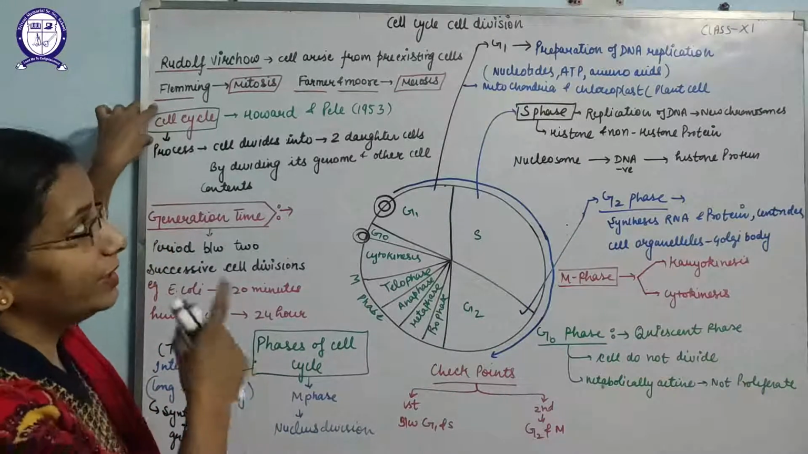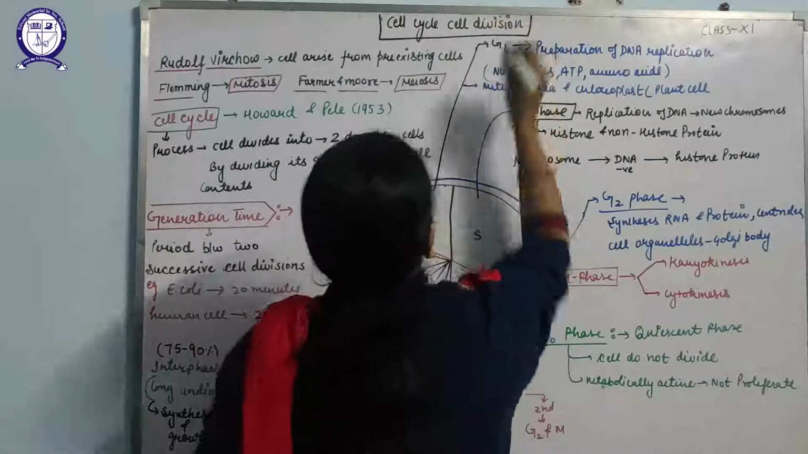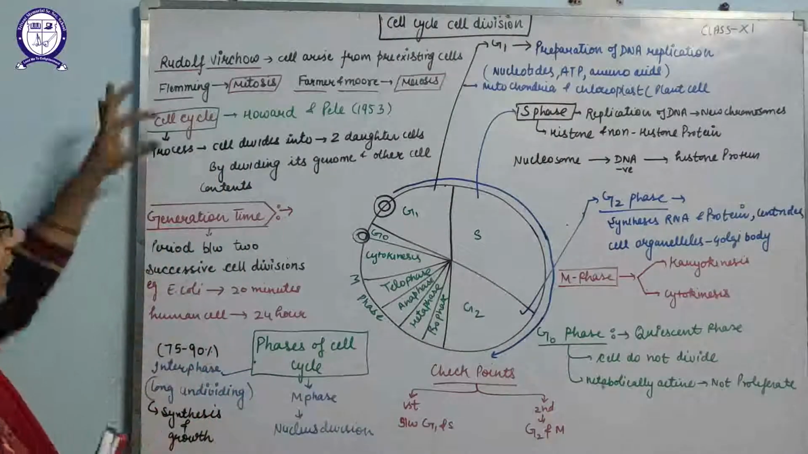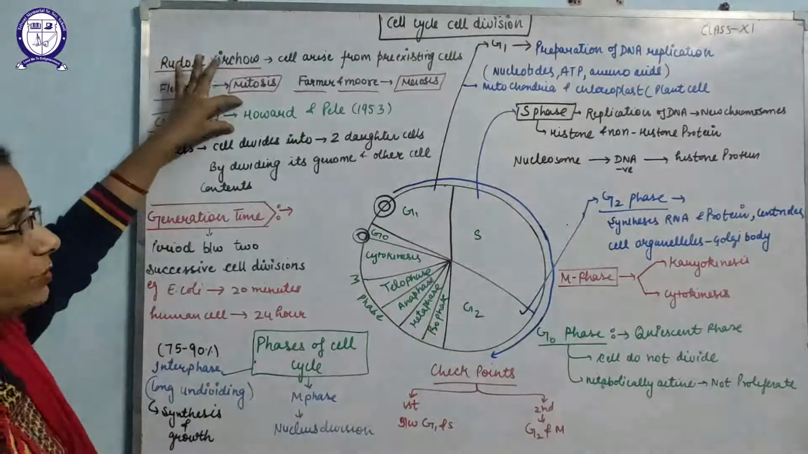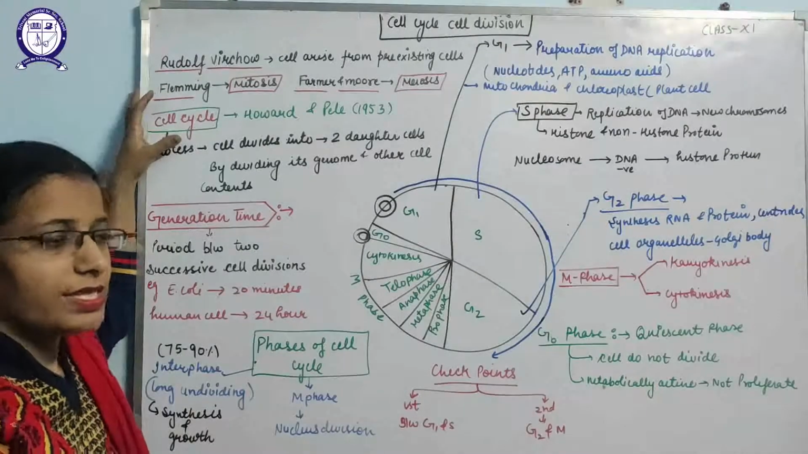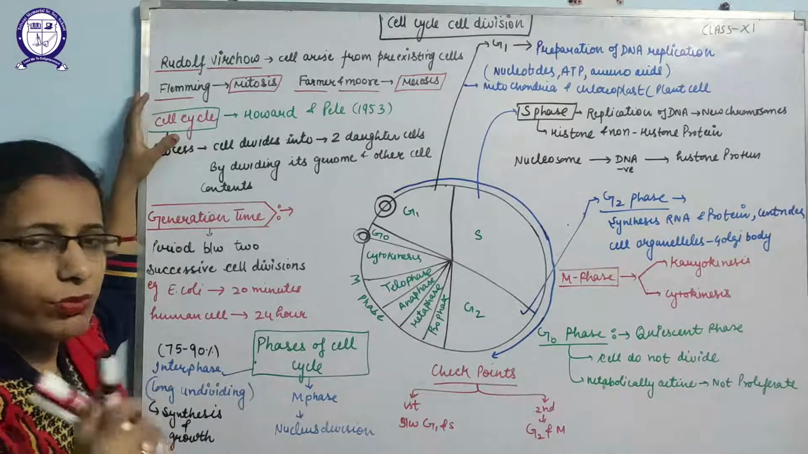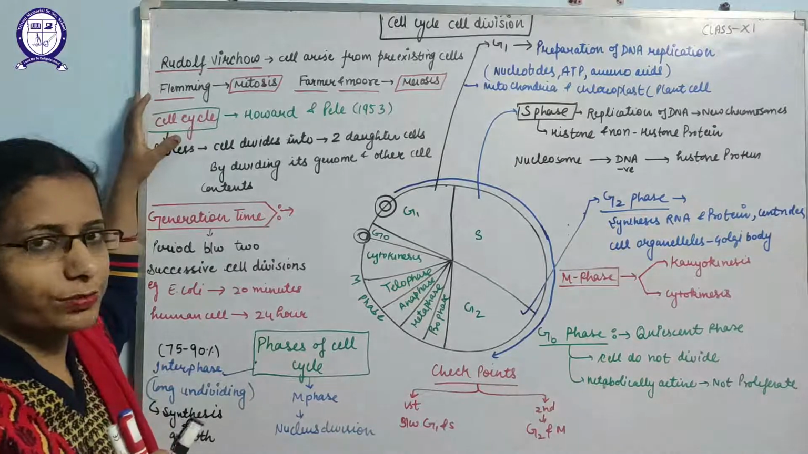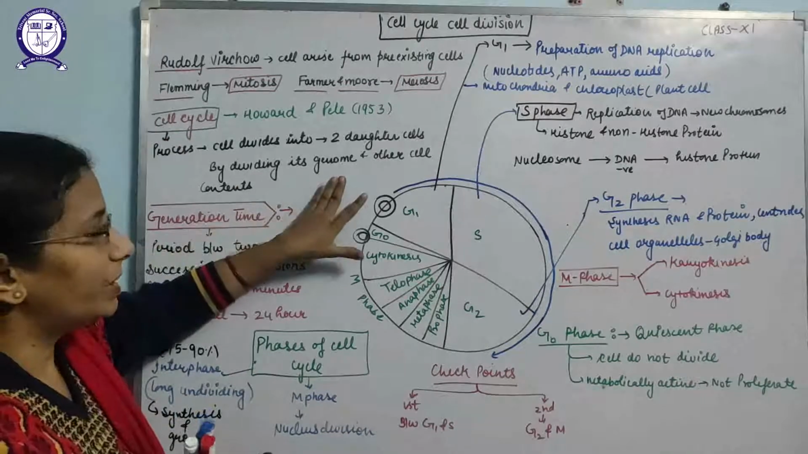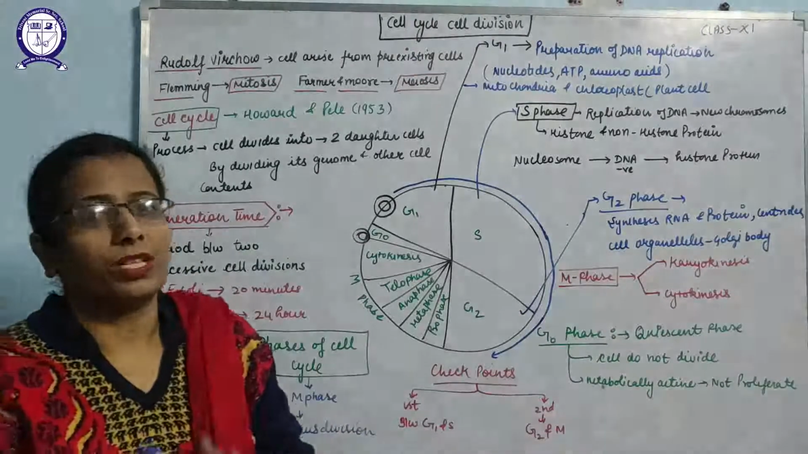So this chapter is known as the cell cycle and cell division. The question arises, what is the cell cycle? The term cell cycle was given by Howard and Pelc in 1953. But what is the cell cycle? The cell cycle is a process by which a cell divides to form two daughter cells. But how? By duplicating its genome and all the cytoplasmic content.